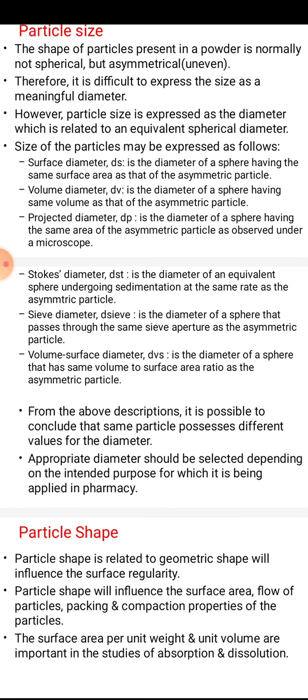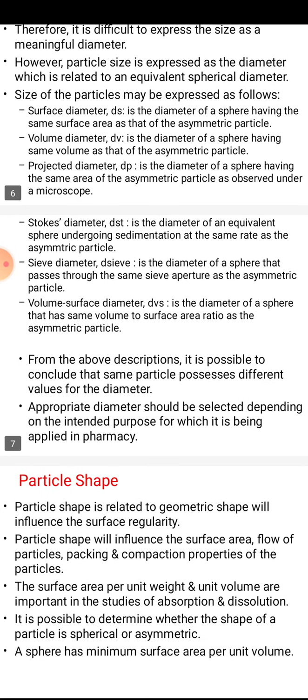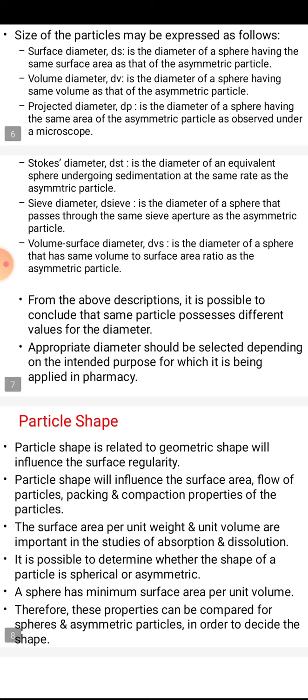The size of the particles may be expressed as follows. Surface diameter, which we denote as ds, is the diameter of the sphere having the same surface area as the asymmetric particle. Volume diameter, dV, is the diameter of the sphere having the same volume as the asymmetric particle.